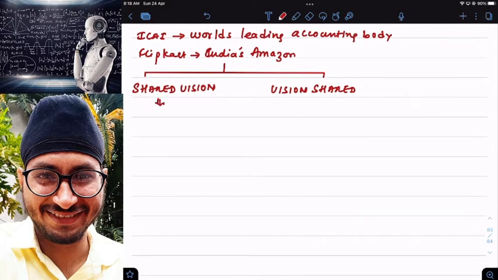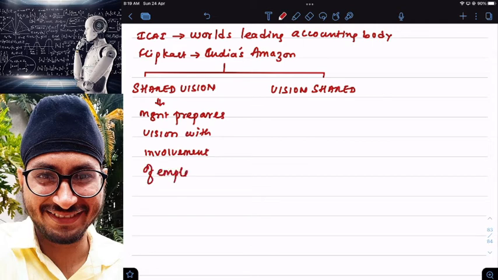Shared vision means management prepares vision with involvement of employees. Employees are involved in preparing the vision of a company. All employees will sit together, lower level, middle level and top level management. I will discuss with all of them, and then I will create my company's vision. That is called shared vision.